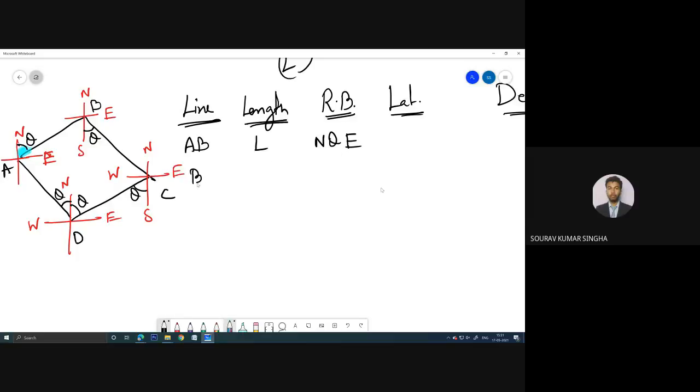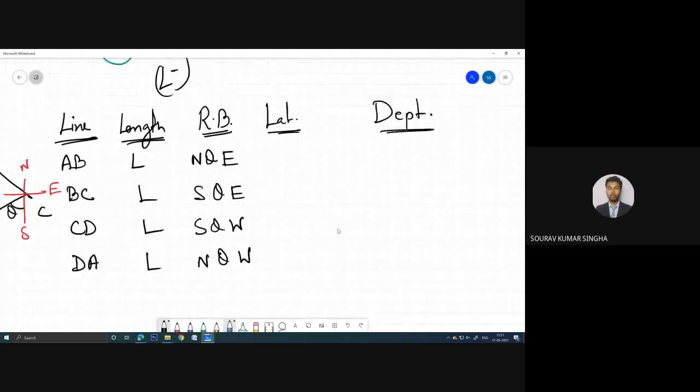If we consider BC, the length is L, the reduced bearing is southeast. So south, theta, east. Now if we consider CD, the length is L and the reduced bearing is south, theta, west. And the last line, DA, the length is L and the reduced bearing is north, west. So north, theta, west. This is how, from this diagram, we can make the line, length and reduced bearing.